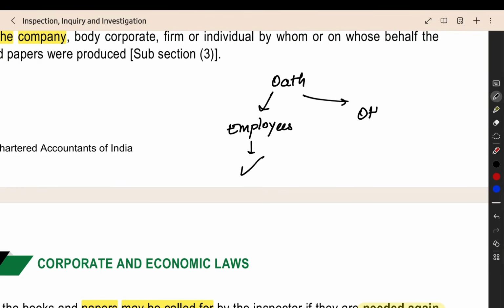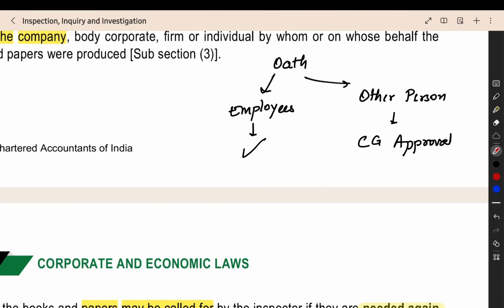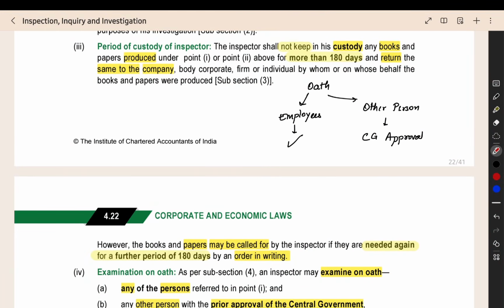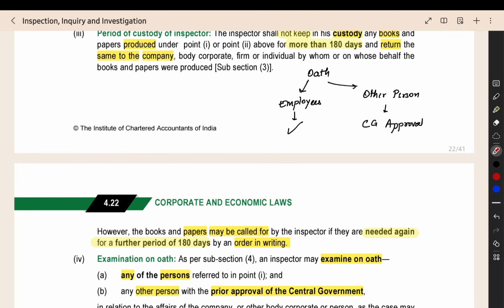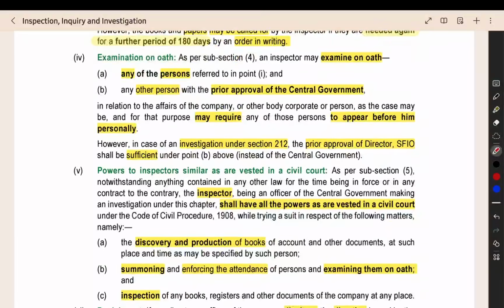But when you're doing it for any other person, then you have to get the central government approval before doing it. Because suddenly you cannot go to any person and get the promise and try to investigate them. That is not possible. There should be some approval. Otherwise, even unrelated persons, they will start to question by getting the promise, and they will start the investigation even on unrelated persons who are not even relevant for the matter.